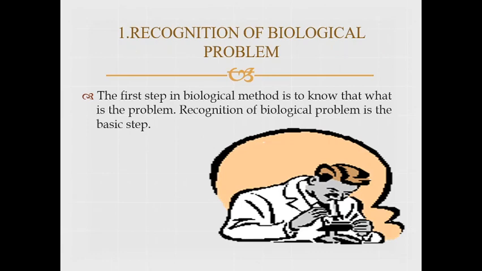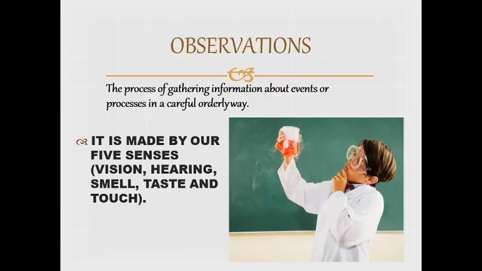The first thing that happens is that we recognize what the biological problem is, what sort of problem is arising. There are some basic steps that were taken, where we started finding out the problem in the specific area where people are mostly affected by it. Then we take their blood samples. There are different methods that we use, and we will study them in detail in the further slides.